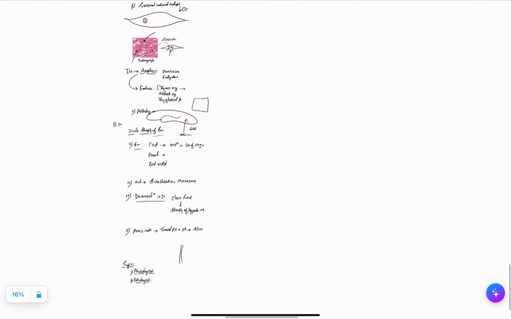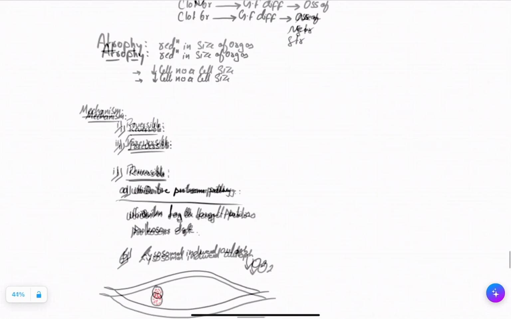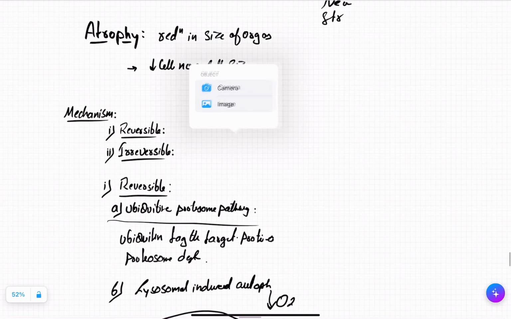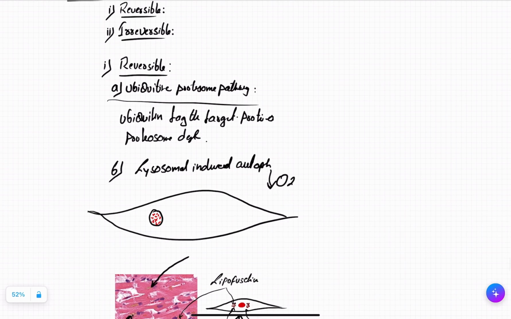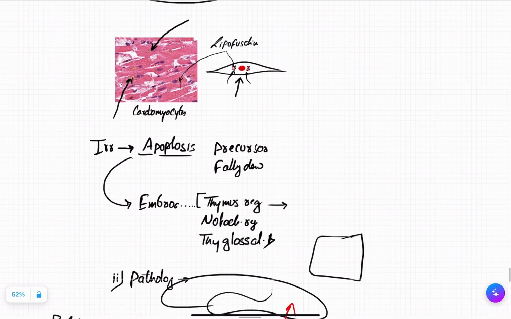So we saw atrophy being what? Atrophy is a gross term which is either the reduction in size of the organ, or the reduction in the number of cells or cell size. Atrophy you can achieve by reducing the cell number or by reducing the cell size. Mechanism can be reversible or irreversible. Reversible, for example, ubiquitin proteasome pathway and lysosomal induced autophagy, or irreversible by apoptosis.